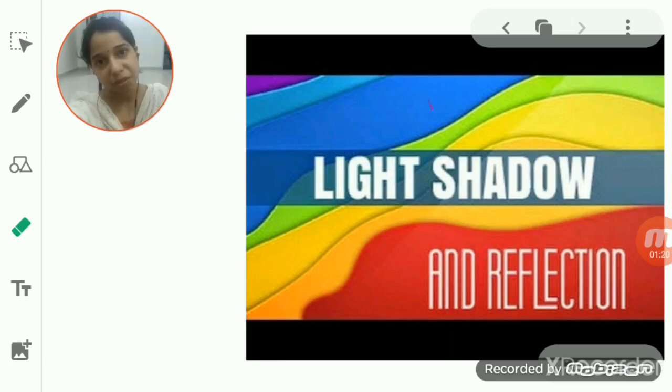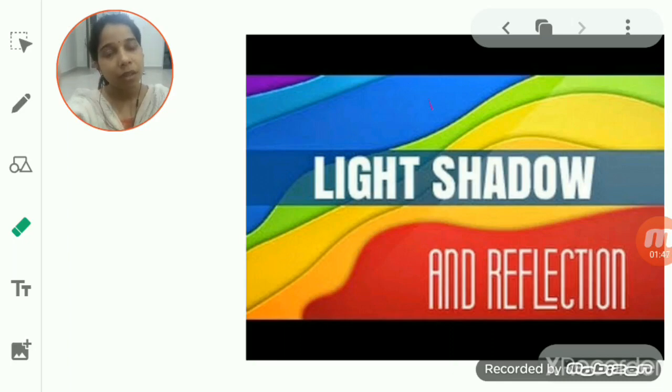That is the reflection. So the reflection process mainly occurs due to the presence of the light ray. So if there is no light, there will be no reflection. So light rays are responsible for the reflection also. So light is responsible for the formation of shadow and for reflection. So we should understand what is light.